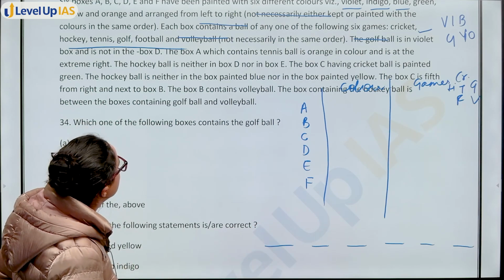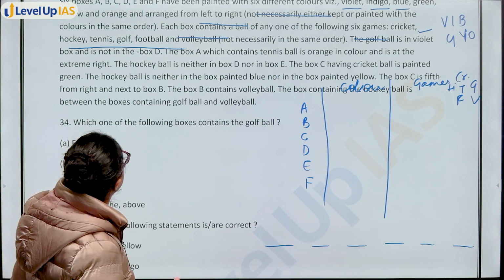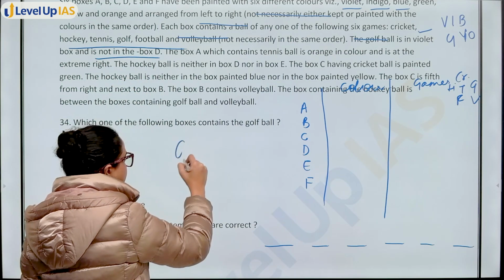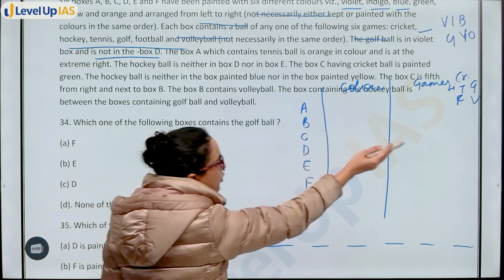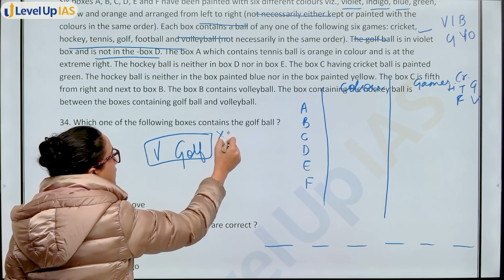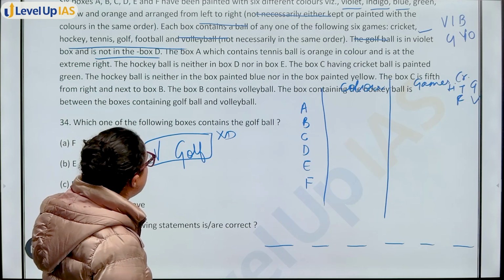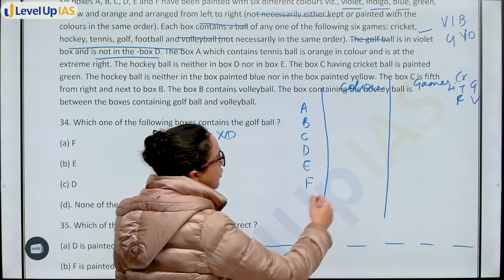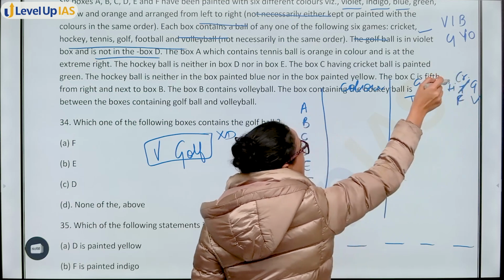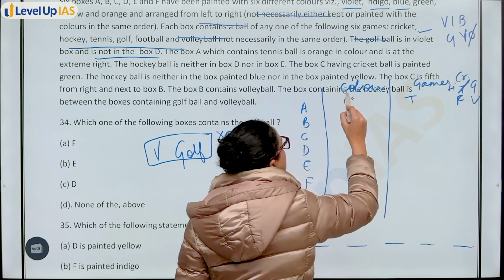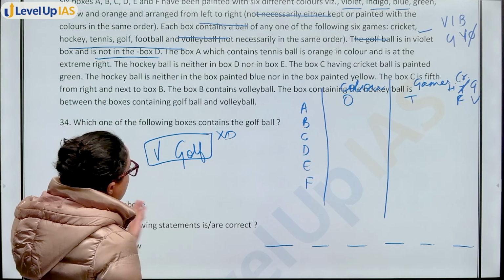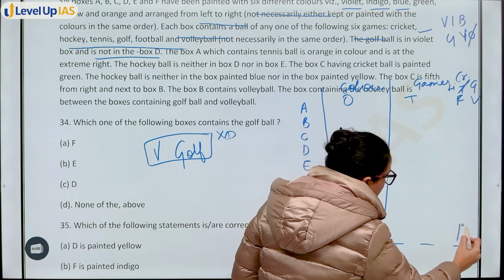So now let's see. Golf ball is in violet box and not in box D. So game golf है, color violet है. They are together. They are not in D. Next, box A, which contains tennis. So यहाँ पे क्या हुआ, गेम बता दी. बॉक्स A में क्या है, टेनिस. एंड कलर क्या है, ऑरेंज. Okay, next you have is that extreme right end. So A is placed here.